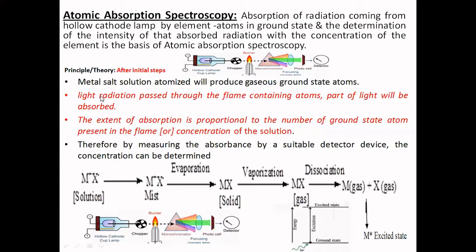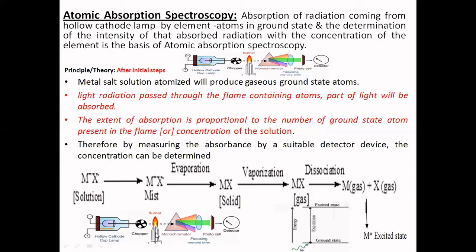I'll repeat: the metal salt solution is atomized, which produces gaseous ground state atoms, and the light radiation is passed through the flame containing the atoms present in the ground state. Part of this light is absorbed, and the extent of absorption is proportional to the number of atoms present in the ground state in the flame, and to the concentration of the solution.